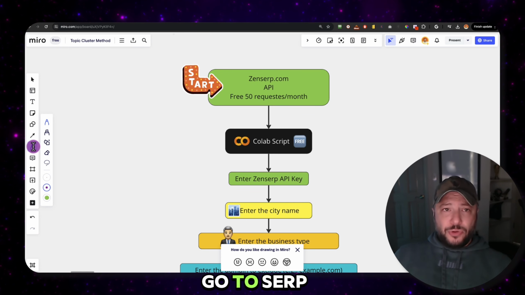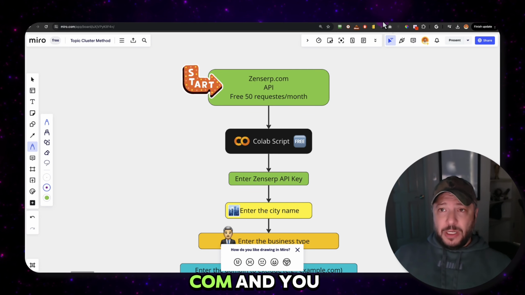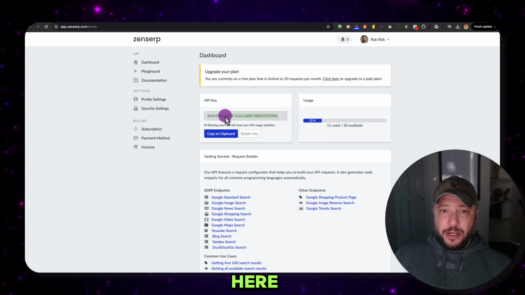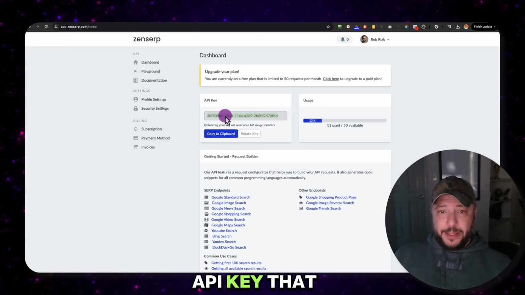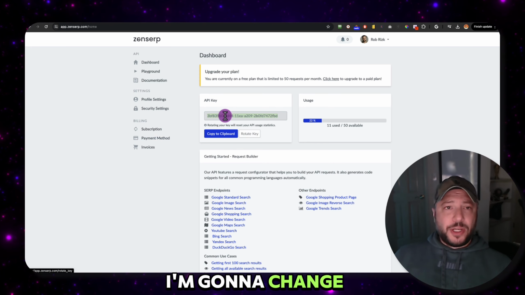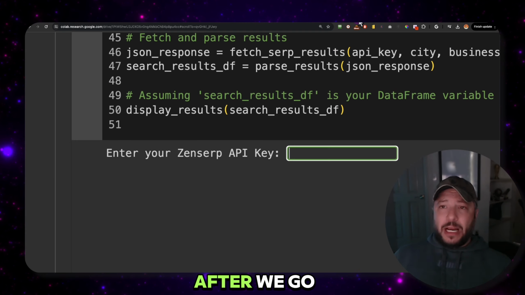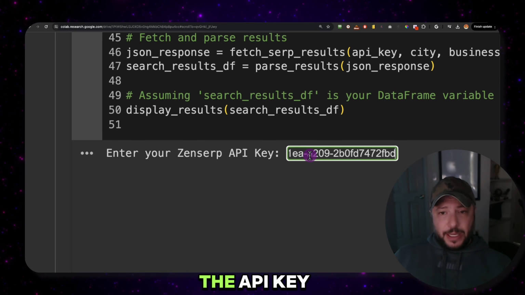So after you go to zenserp.com and you sign up, you go to the API key right here and copy the API key that you have. I'm going to rotate this key. I'm going to change it after this video, so please use your own. After we go here, we're going to paste the API key.